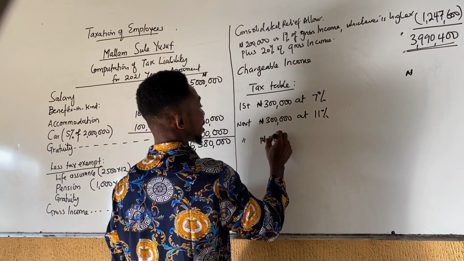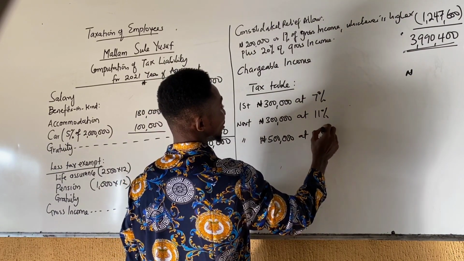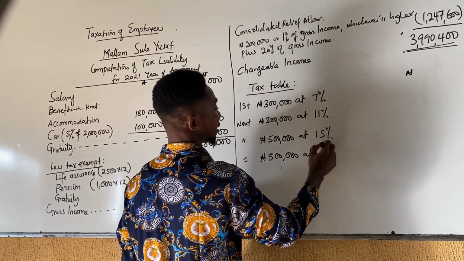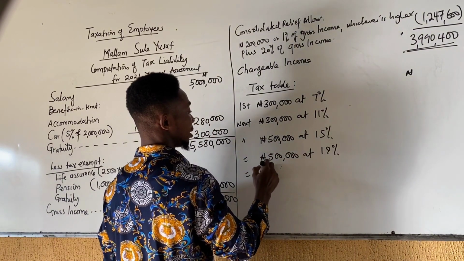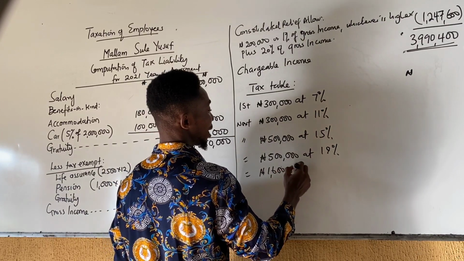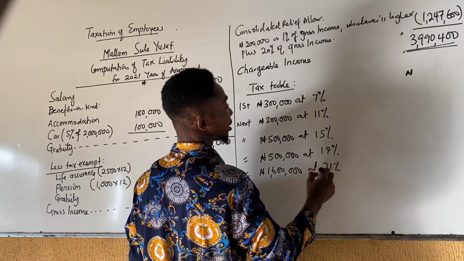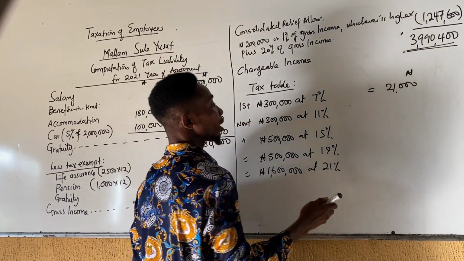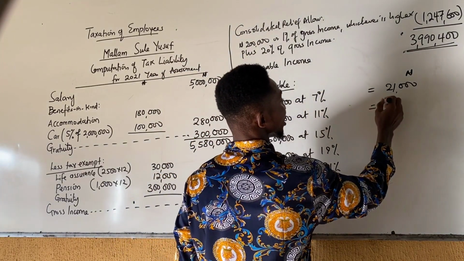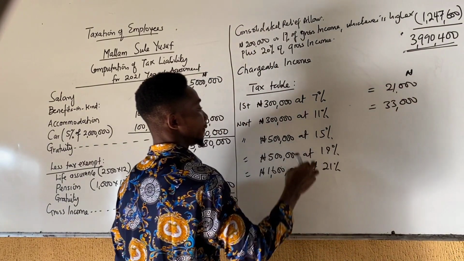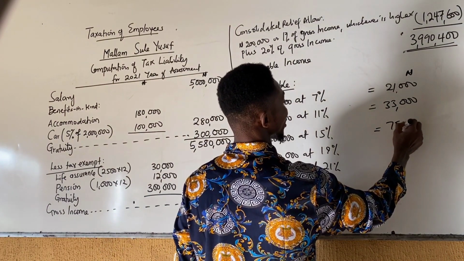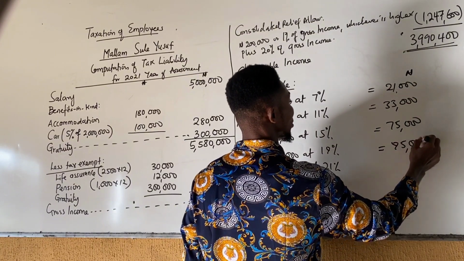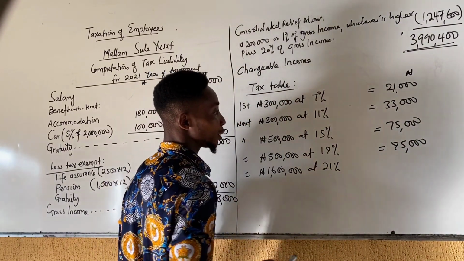Next 500,000 at 15%. Next 500,000 at 19%. Next 1.6 million at 21%. So 7% of 300,000 will give us 21,000. 11% of 300,000 is 33,000. 15% of 500,000 will give us 75,000. 19% of 500,000 will give us 95,000. 21% of 1.6 million will give us 336,000.